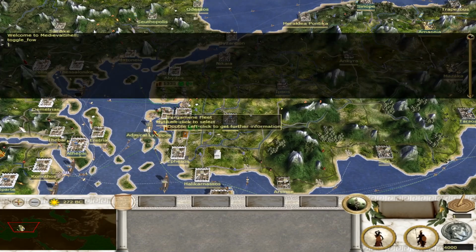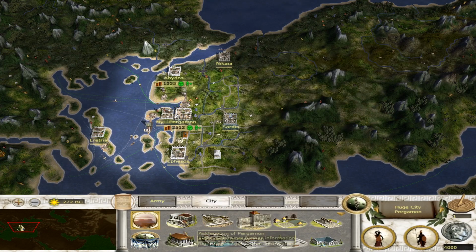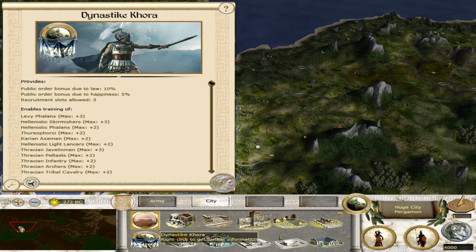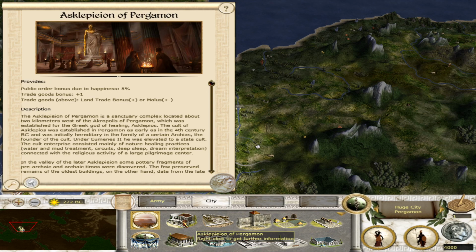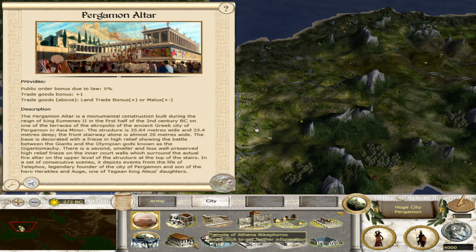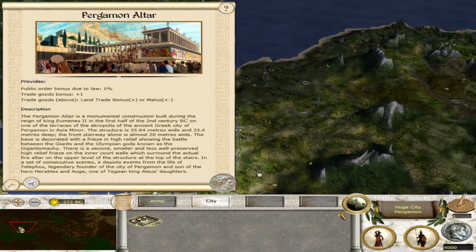So let's hide the map again. And you can tell from things like the buildings. So almost every province has a province building and a description. And there are a lot of unique buildings. So the Pergamum altar, for example, which you can see at the Pergamum Museum in Germany, or a reconstruction of it. So these are unique buildings, which is exactly like how Europa Barbarorum includes its unique buildings.